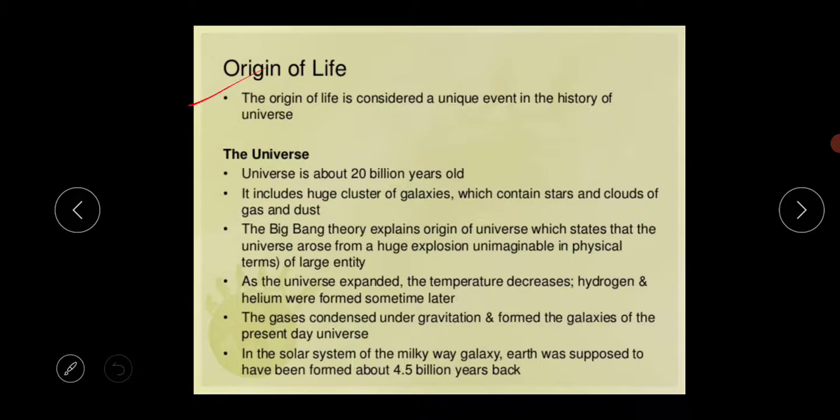Next, the topic of this chapter is the origin of life. What is the basic meaning of the origin of life, and why do we study it? The origin of life on Earth took place millions of years ago, and the study of the history of life forms on Earth is called evolutionary biology.